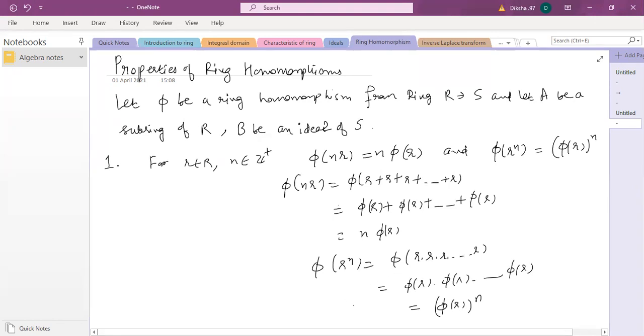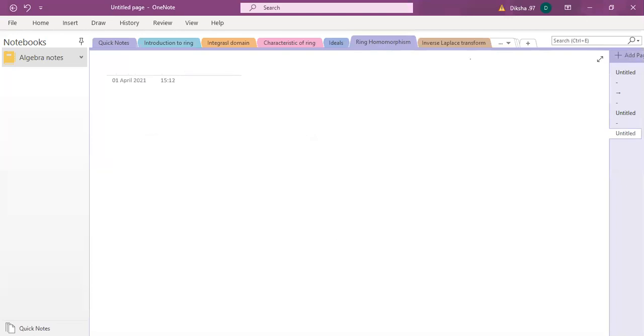So why I'm doing this proof is basically I want to give you the idea that theorems are not difficult to prove. These properties, these little things, you can always just start with the basic definition and it will be helpful in the proof. जब भी आपको लगे कि कोई random proof आ गया है, कोई नया आपने कभी prove नहीं किया है, you always start from the definition of that thing and you will start automatically getting hints that okay, this is how we are supposed to do this. Okay, so this was property number 1.